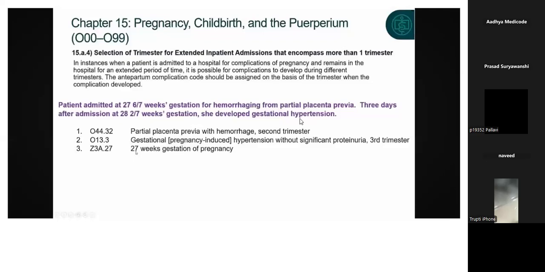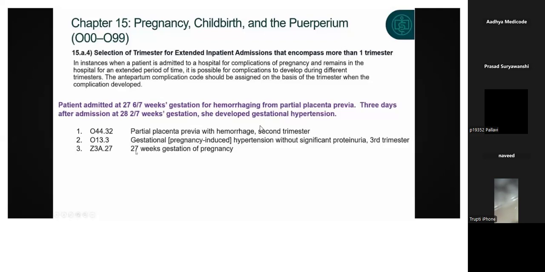So she stayed in the hospital for a while. She was admitted at 27 weeks of gestation, and she stayed until 28 weeks also. So at admission she came with one complication, and during this stay she also developed one more complication.